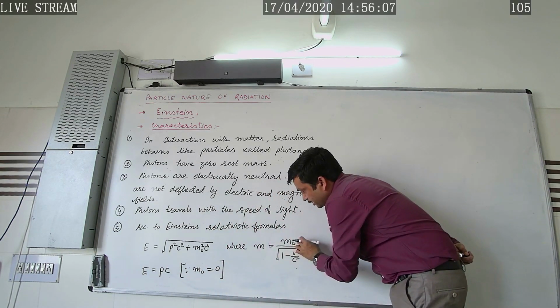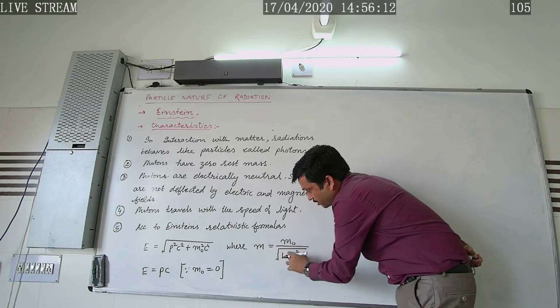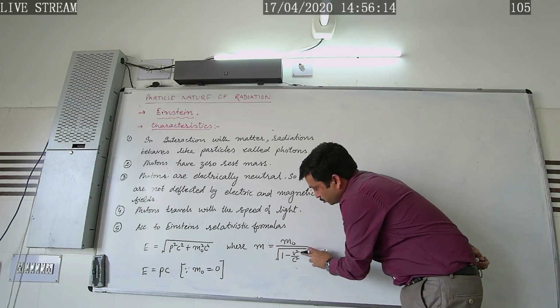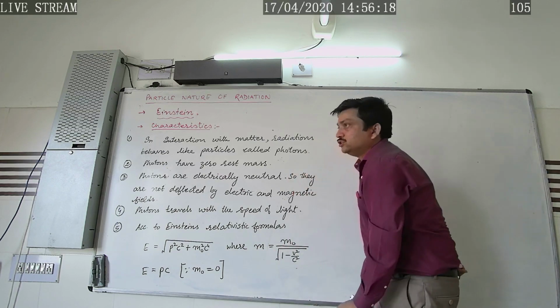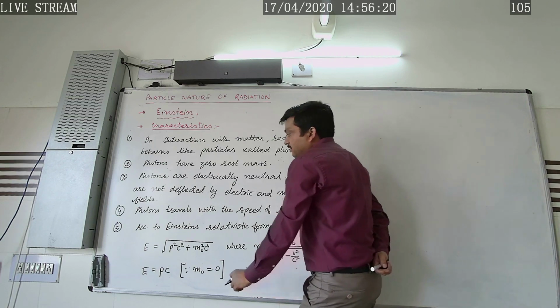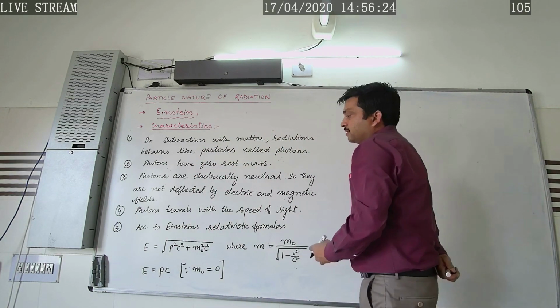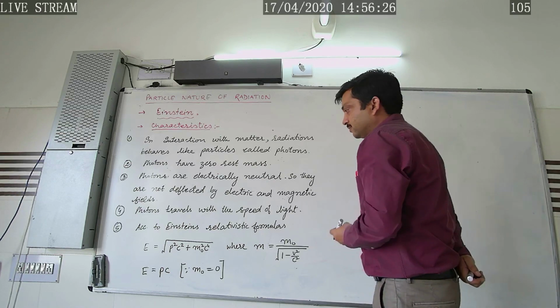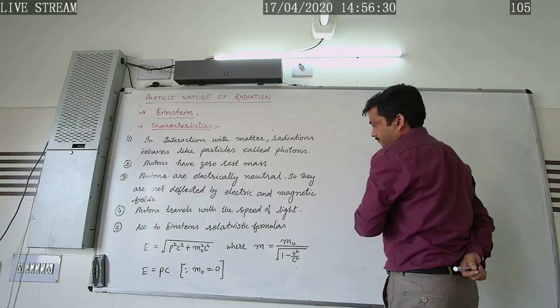If we want to find m naught, then m naught will be equal to m multiplied by square root of 1 minus v square by c square. Putting the value v equal to c, we get m naught equal to 0. So the energy of this photon is given in terms of Pc. Okay, so in the next step, what about the momentum?